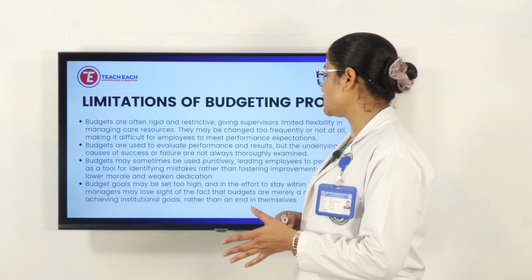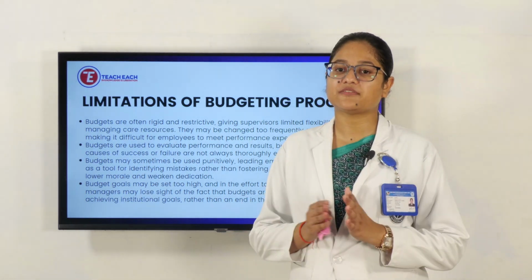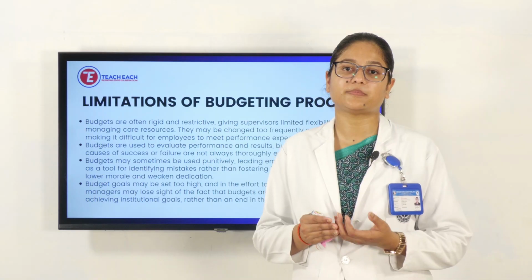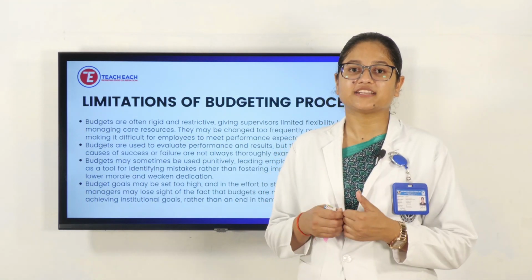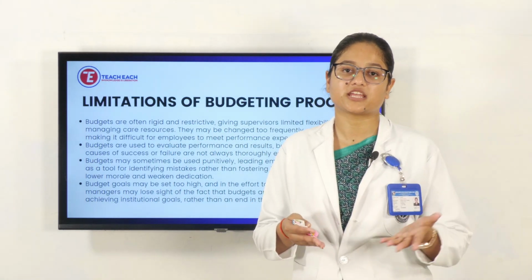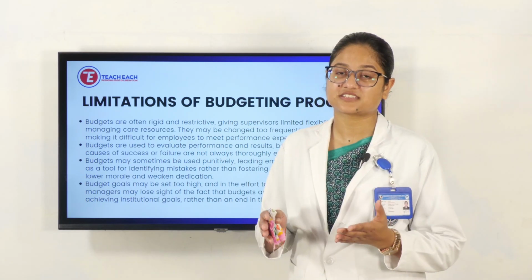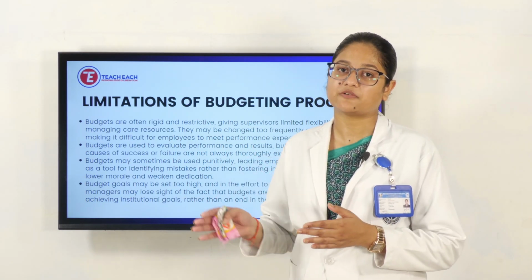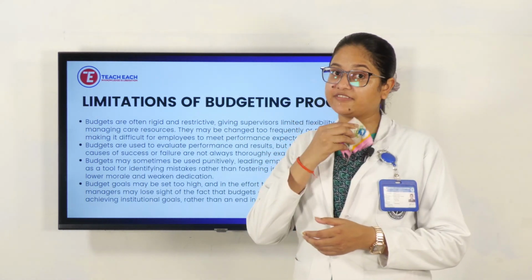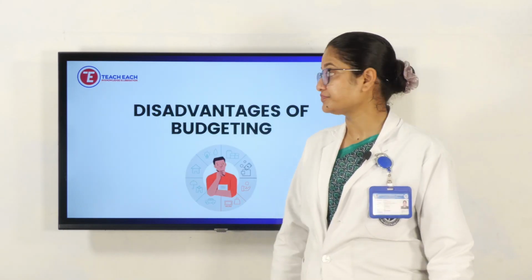Budget goals may be set too high and the effort is within limits. Sometimes while planning, for example, if we need to go for a trip, we'll plan many big things, but at the end when we have to go, it will be limited to some small or nearby area. Like that in a budget, when we are planning there will be higher-level thinking and goals set, but when it comes to working, everything comes at a lower position. So those things can happen.